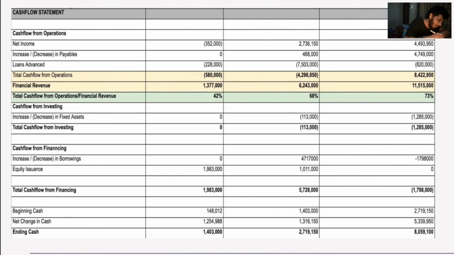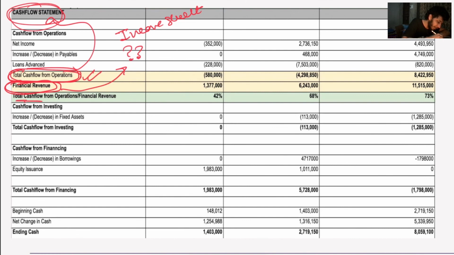Let's see how to calculate it. So here is the total cash flow from operation, and we get the financial revenue from which sheet? Do you remember? It is the income sheet. So we get the financial revenue from the income sheet and total cash flow from the cash flow statement, and we calculate this ratio, total cash flow from operation divided by financial revenue.